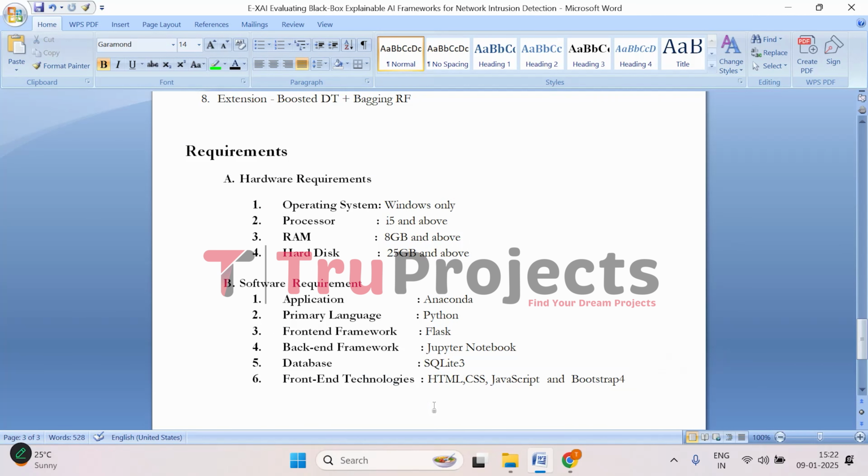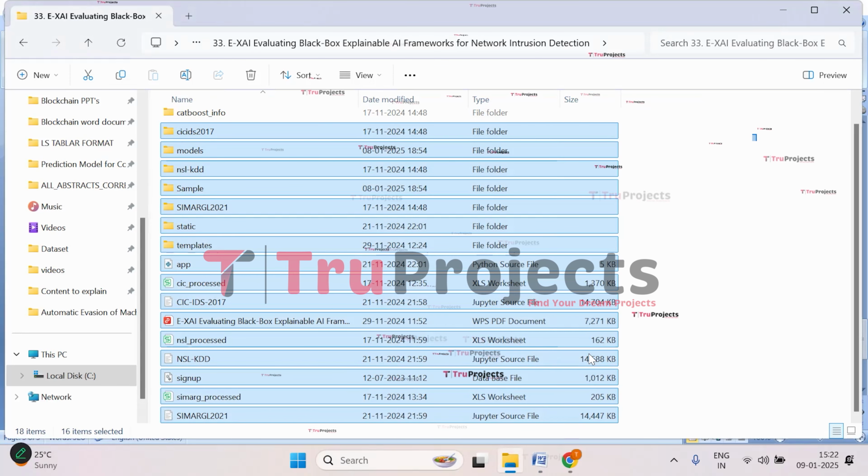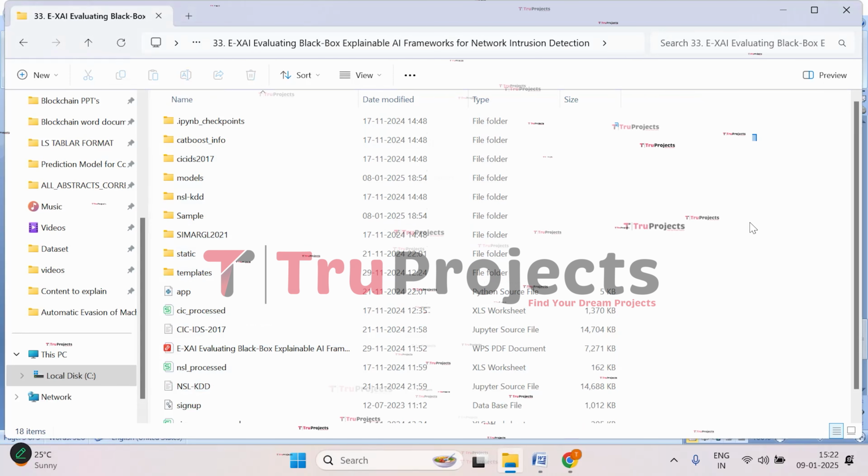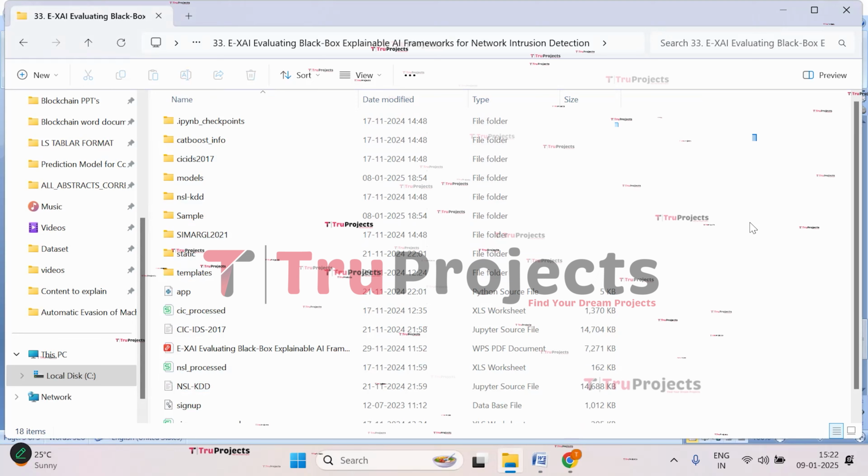This is all about the overview of the project. Now let us execute. So open the code folder that contains source code files. So let's open the code folder. These are the source code files of the project. Let us understand each of them. How will they be used in this project?